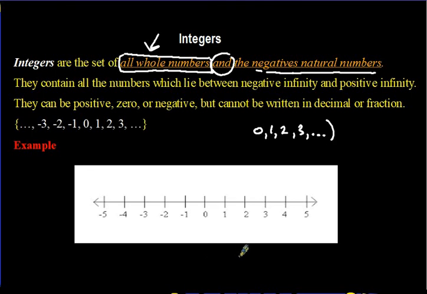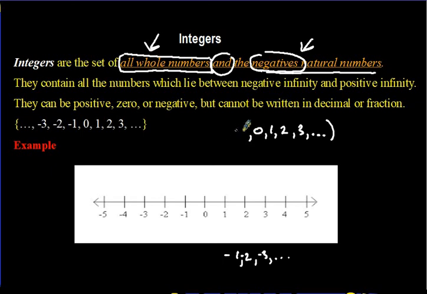From 1. All right, good. Natural numbers start at 1, right? 1, 2, 3, and it goes on to infinity. So if this says the negative natural numbers, this word right here, you're going to turn all the natural numbers into negative. Understand?